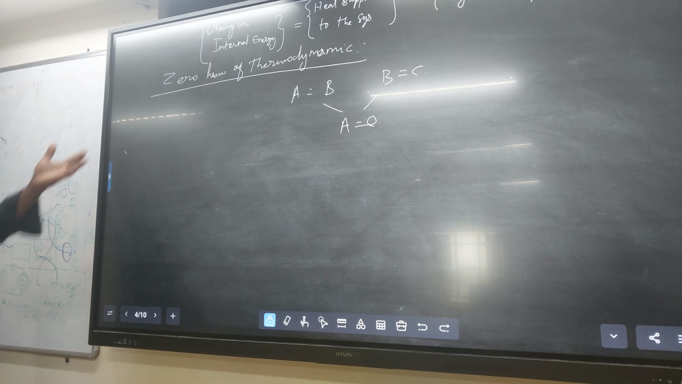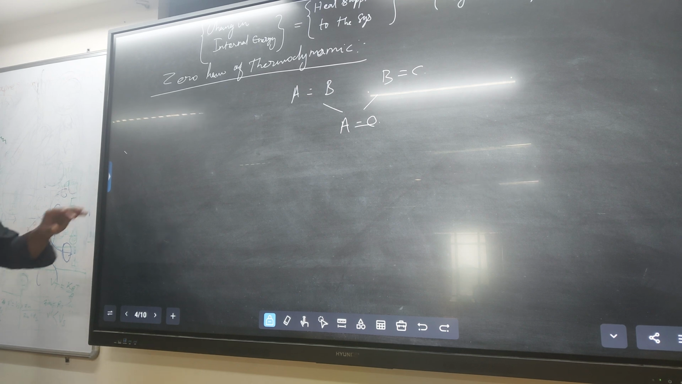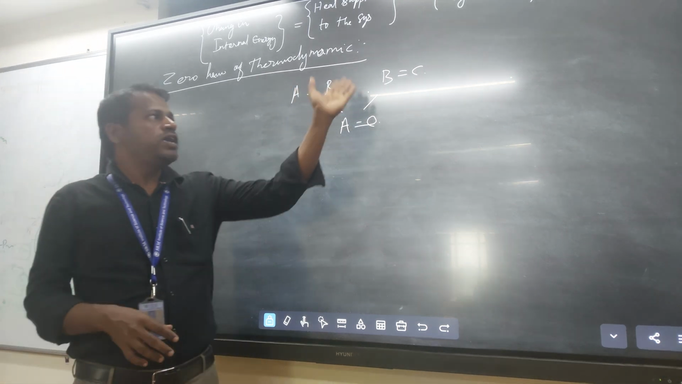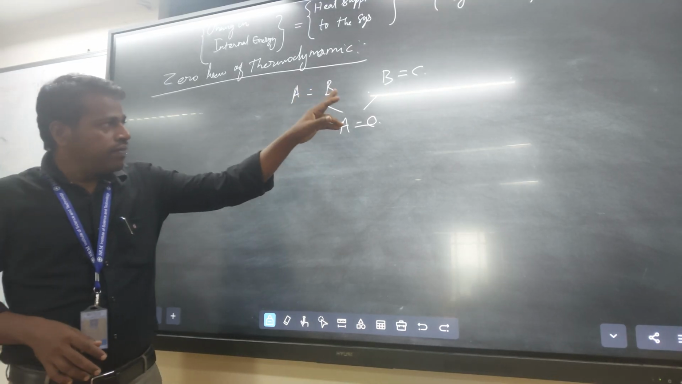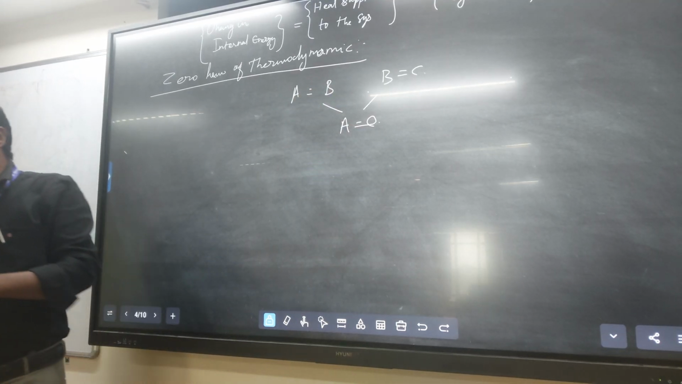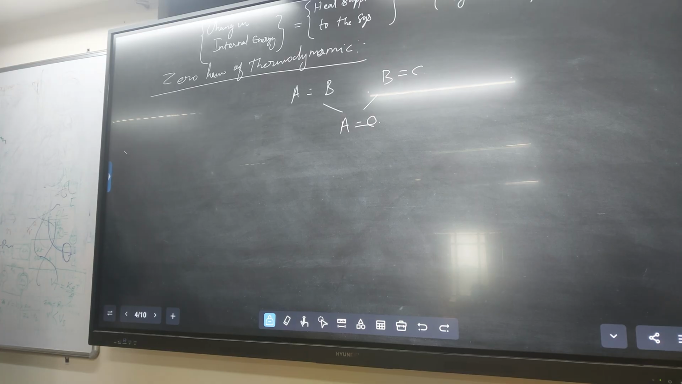It is a very simple concept, the zeroth law of thermodynamics. Hot water mixing with cold water attains thermal equilibrium. That is, when two bodies at two different temperatures contact each other, after some time they attain equilibrium. That is what the zeroth law of thermodynamics says. That's why A equal to B and B equal to C means A equal to C. That is what the zeroth law says. Then the second law of thermodynamics.